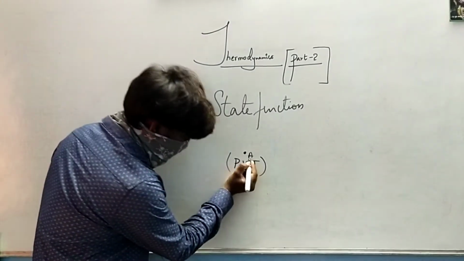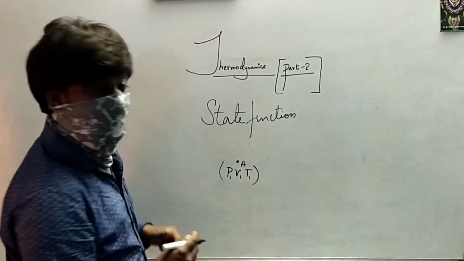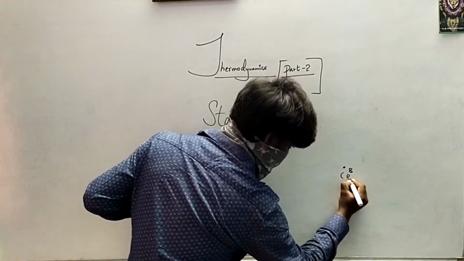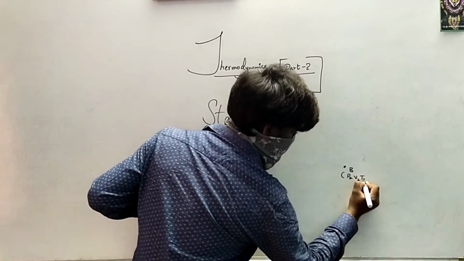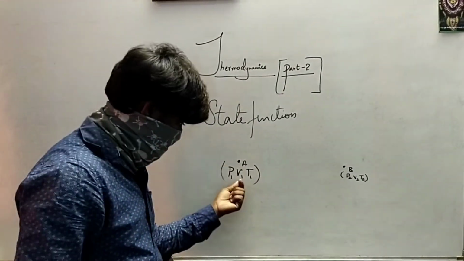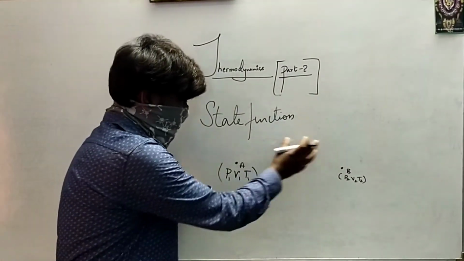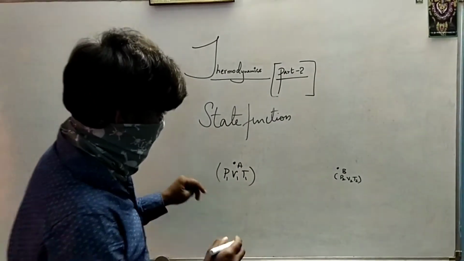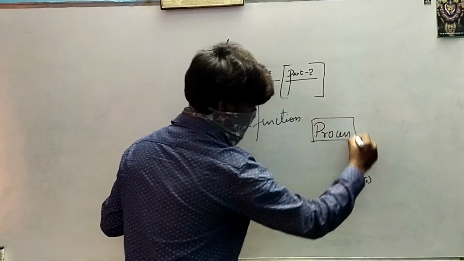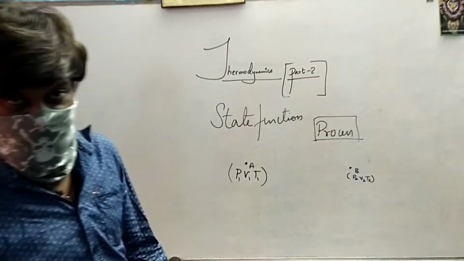So let us assume state A as pressure P1, volume V1 and temperature T1, and state B as pressure P2, volume V2, temperature T2. Now, how do you go from one state to another state? The process of taking a system from one state to another state in thermodynamics is called a process. So, what is the process? It is what we do to take a system from one point to another point. Are you getting my point?